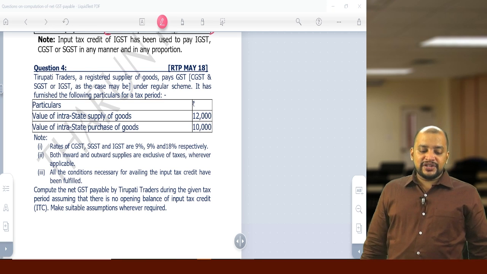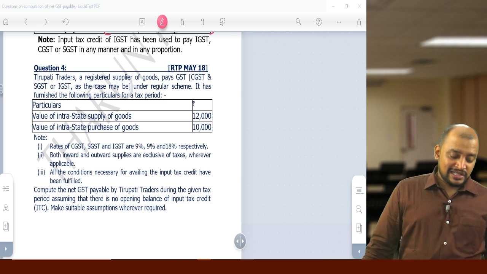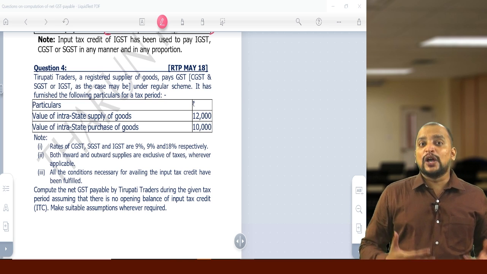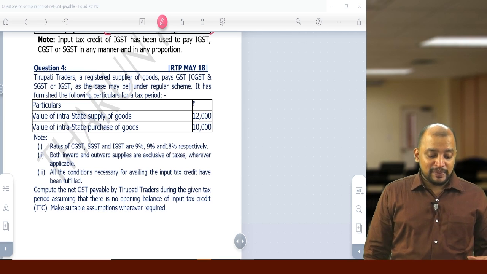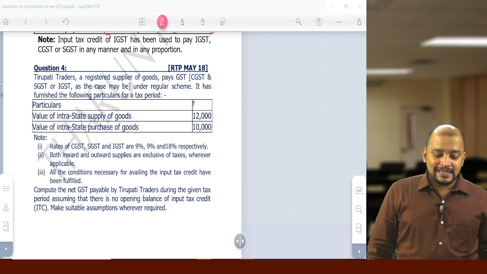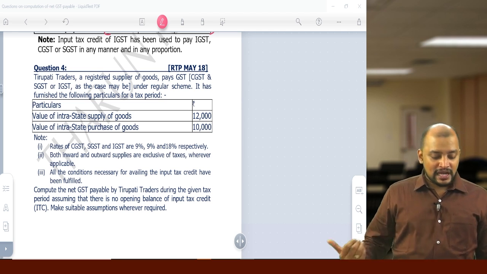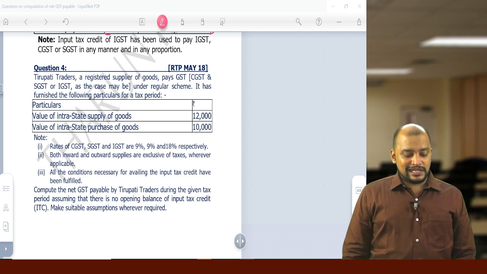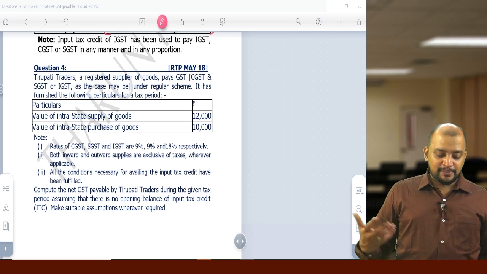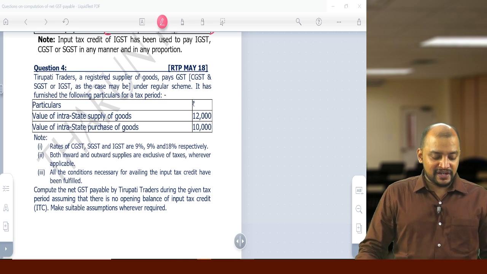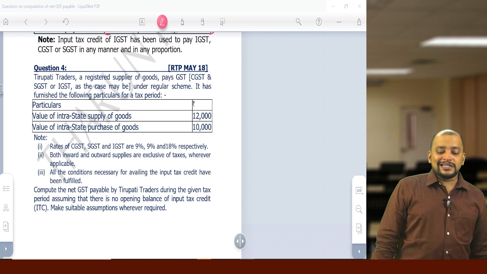Tirupati Traders, a registered supplier of goods, pays CGST, SGST and IGST as the case may be under the regular scheme. It has furnished the following particulars for a tax period. Value of intrastate supply of goods 12,000 and intrastate purchase of goods 10,000. CGST, SGST, IGST are 9%, 9% and 18% respectively. Both inward supply and outward supplies are exclusive of taxes wherever applicable. All the conditions necessary for availing ITC have been fulfilled. Compute the net GST payable.